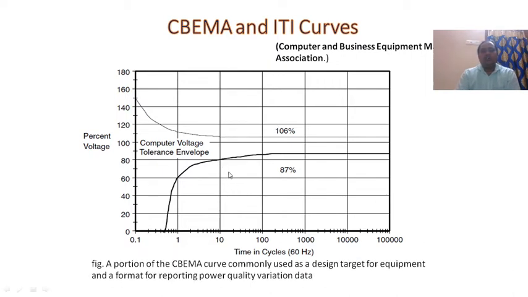A portion of the CBEMA curve is commonly used as a design target for equipment and as a format for corresponding power quality variation data.